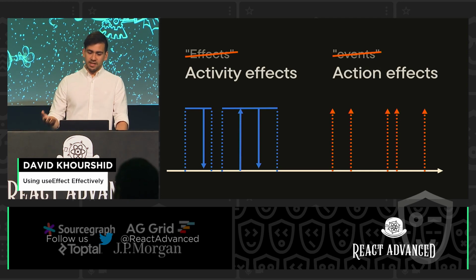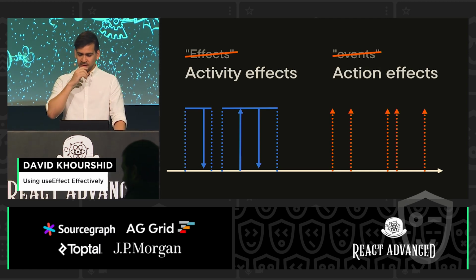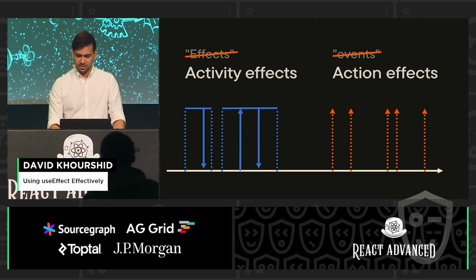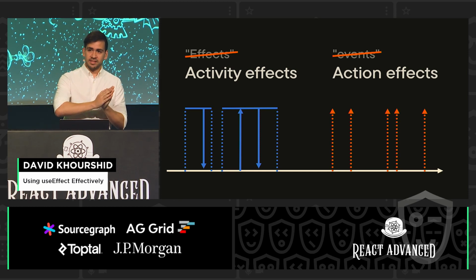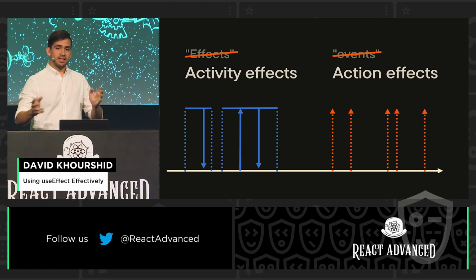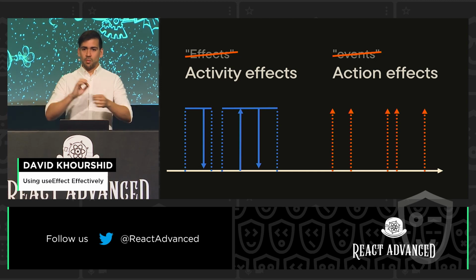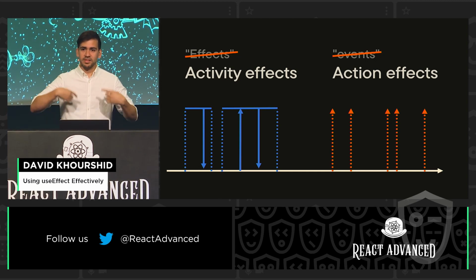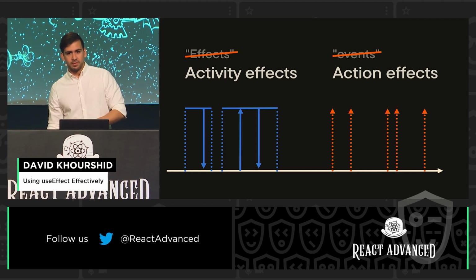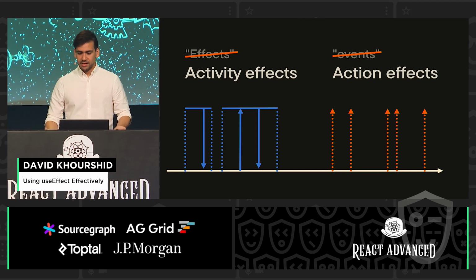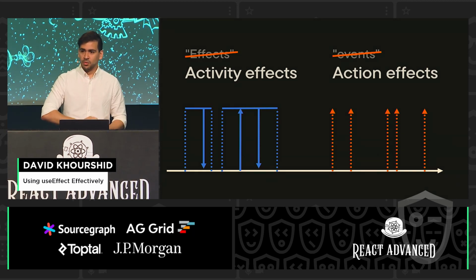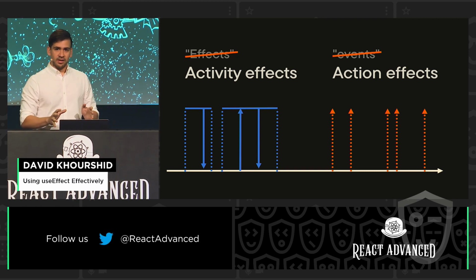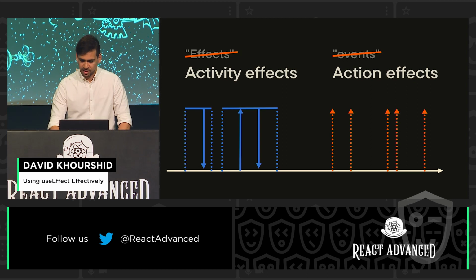So for the duration of this talk, I'm going to be calling them activity effects and action effects. Activity effects are an ongoing process. It's something you don't forget about while you're in the life cycle of your component, you're intently watching it. So this might be a subscription or watching a live stream of a head of lettuce or something like that. An action effect is something where you explicitly execute it. It's fire and forget. You don't care what the end result of that is, like Brexit.